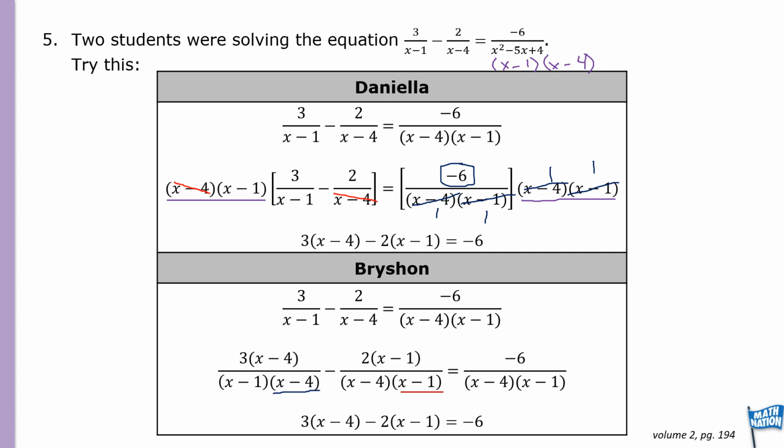And then to the right, it has both already, so he didn't have to do anything. And from there, because we have the same denominators, here we multiply out 3 times x minus 4 minus 2 times x minus 1 equals negative 6.